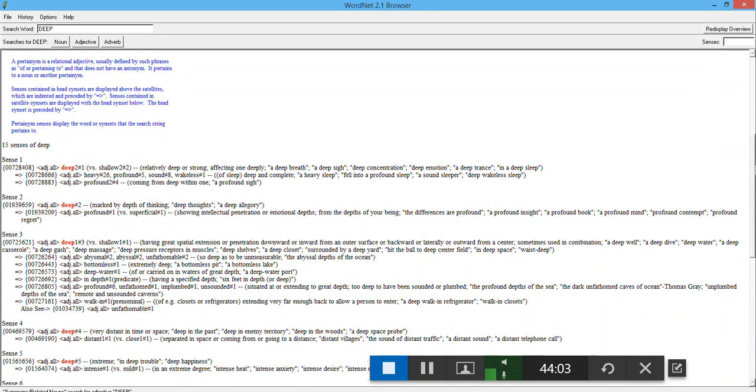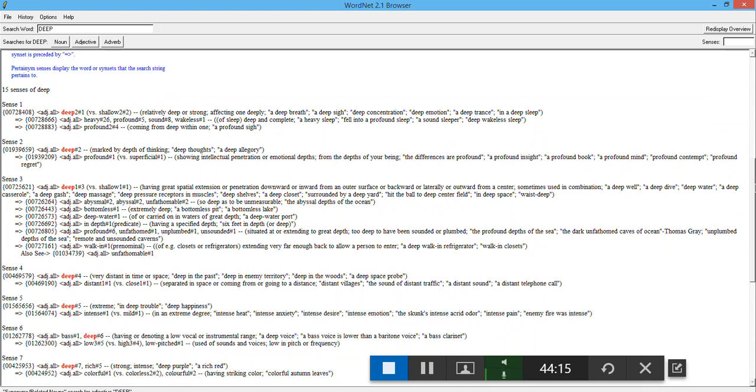Now you can see we can find profound over here, and we can find many other synonyms for the word deep. All those synonyms are listed sense-wise. So this particular sense, sense 1, has profound as its synonym.